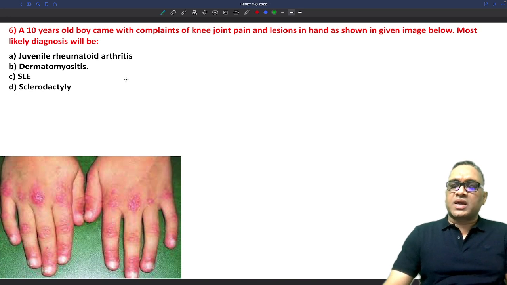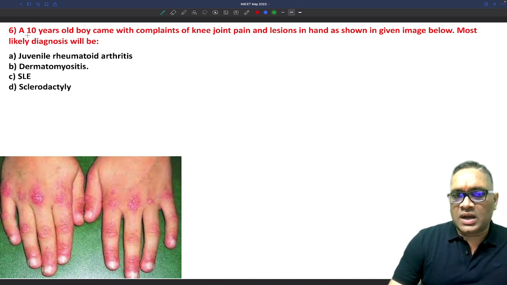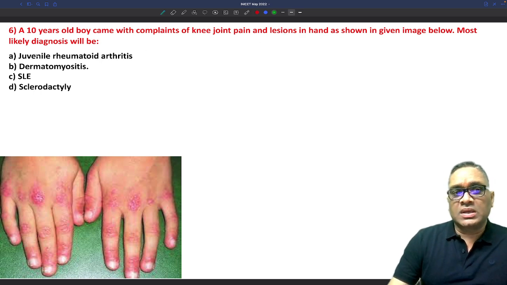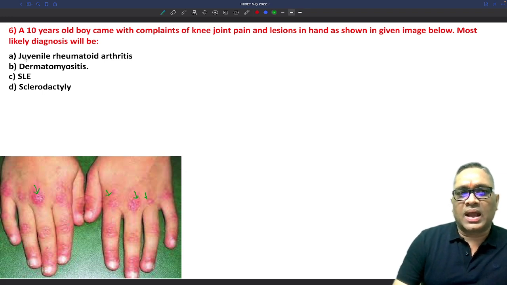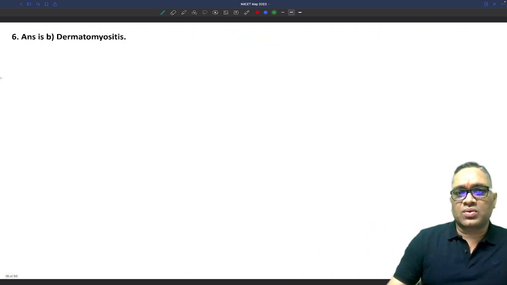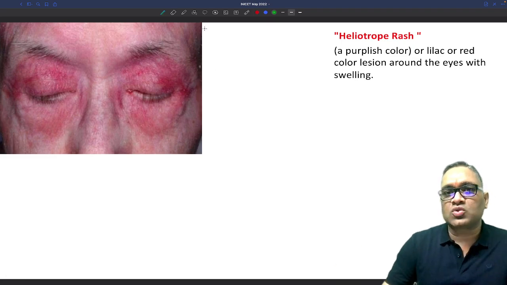Now coming to the next question, again it was discussed in the app lecture. A 10-year-old boy came with complaints of knee joint pain and a lesion in the hand as shown in the image below. So what is the likely diagnosis? You can see what I'm showing you, these are the rashes which are Gottron's papules, and this Gottron papule is diagnostic of dermatomyositis, right? In dermatomyositis there are two important findings.